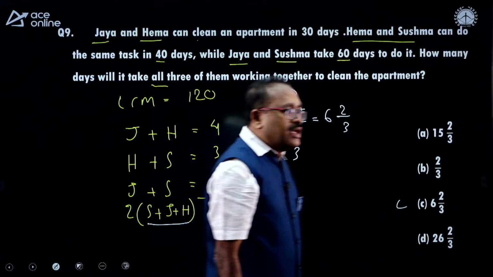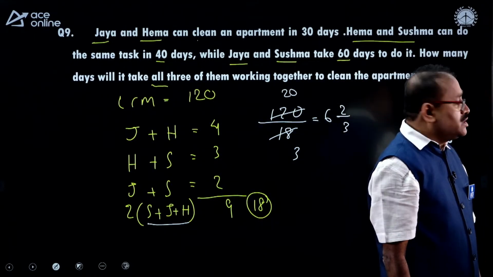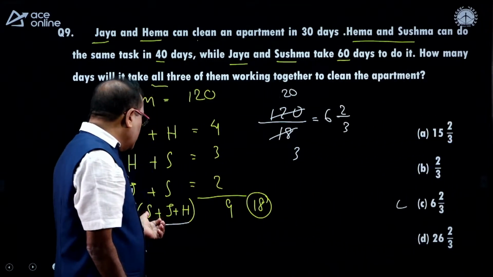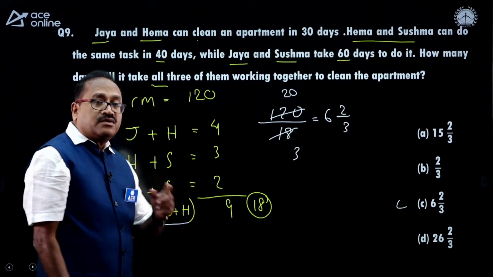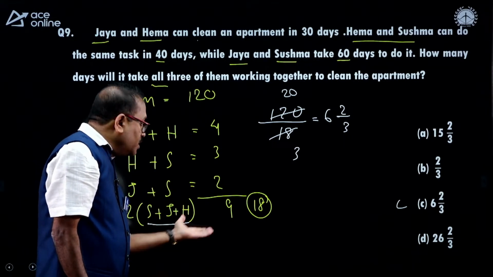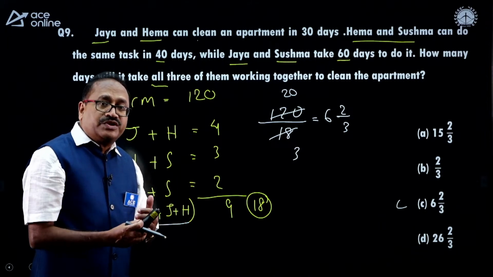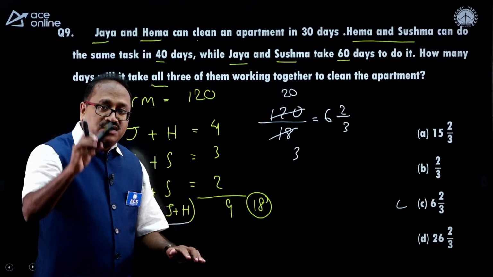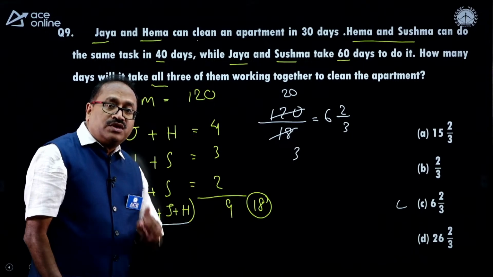And I think Pawan has said the same thing. Okay, I made a mistake in the previous case, Mr. Pawan. If 2 times of S plus J plus H is 9 units, I made a mistake. When the manpower becomes half, the days will become double, because they are inversely proportionate. The more the number of men, the fewer the number of days. The fewer the number of men, the more the number of days. So it should be 18 units.